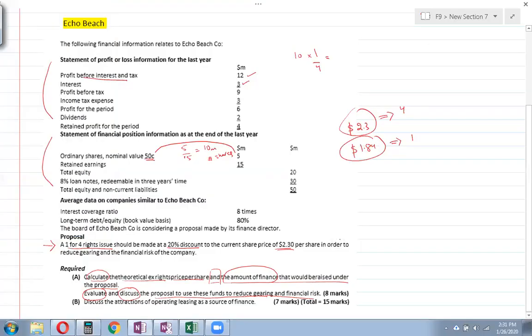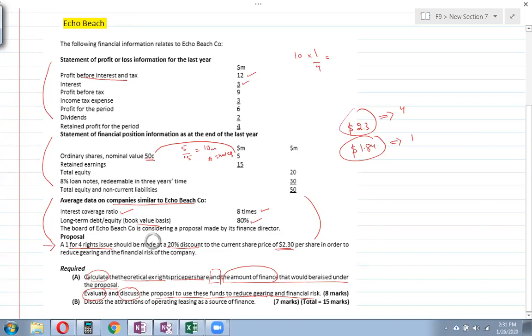Now, a little bit more. Average data of companies similar to Echo Beach is given to us as industry average. Interest coverage ratio is 8 times. Long-term debt to equity ratio on book value basis is 80%, which means that debt is 80% of the equity.